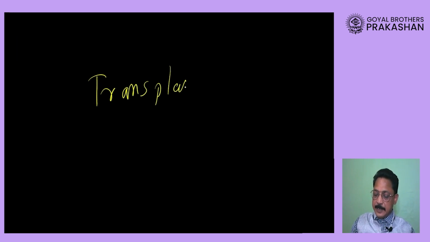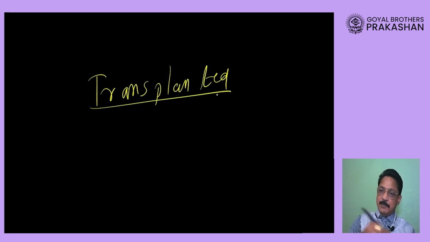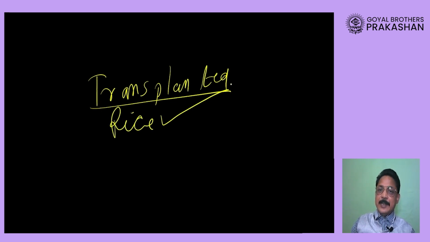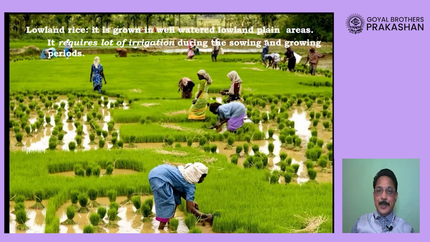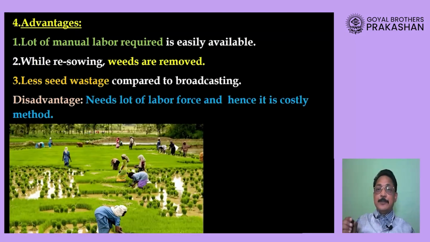And once they grow to the height of about 20 to 30 centimeter, as I said some time back, they will be transplanted. Transplanted means picked up from one place and planted into the farm. This method is basically used for growing rice. I repeat, this method is specifically used for growing rice. Okay, you can see here the farmer has brought those saplings, and now they are going to sow them in the farm. So this process is called transplantation.